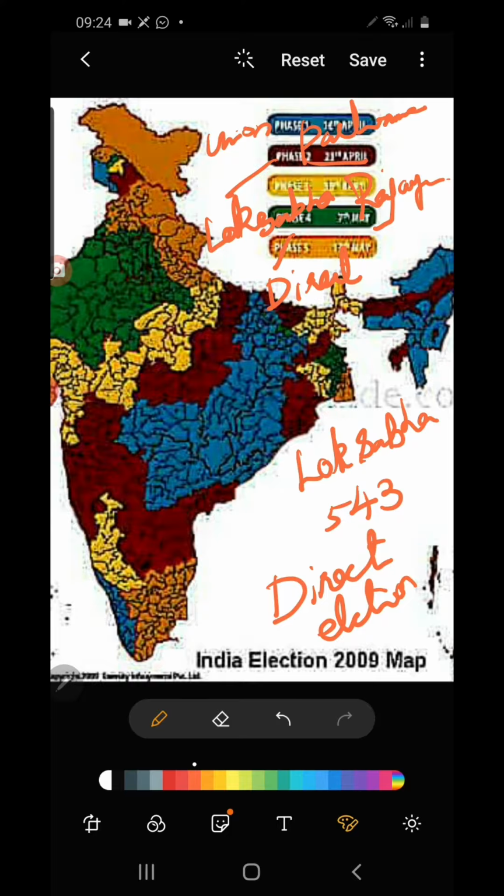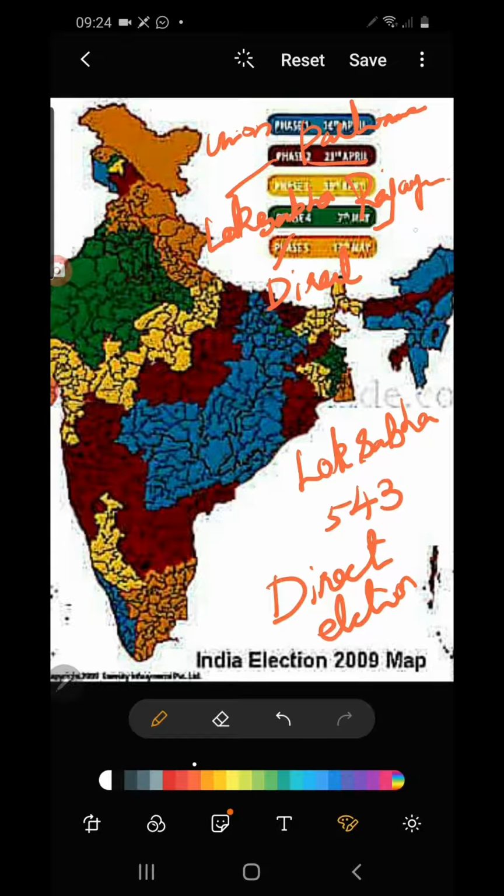There is no election held in our country for Rajya Sabha. Only the election for Lok Sabha is held. For Rajya Sabha, the members are elected by the Lok Sabha members, who are directly elected by the people. So here people are not directly electing the members of Rajya Sabha, but their representatives. The Lok Sabha members are the representatives of the people, directly elected, and these representatives are electing the members of Rajya Sabha.